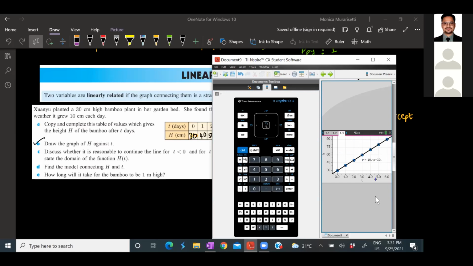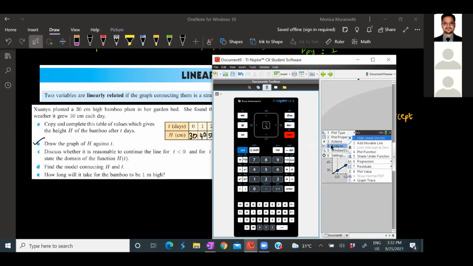What is the equation you got? Y is equals to 10x plus 30. This is how you do it. If you want to get the equation, please go to Menu, then go to Analyze option.